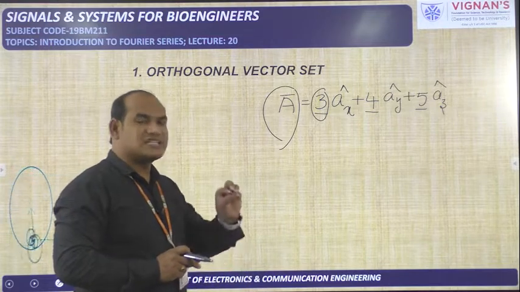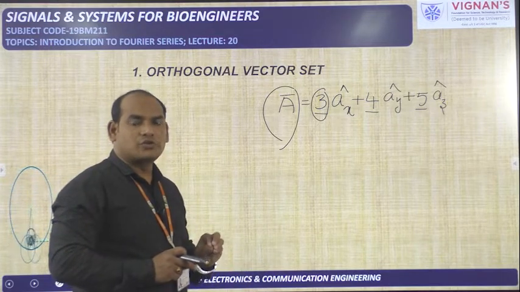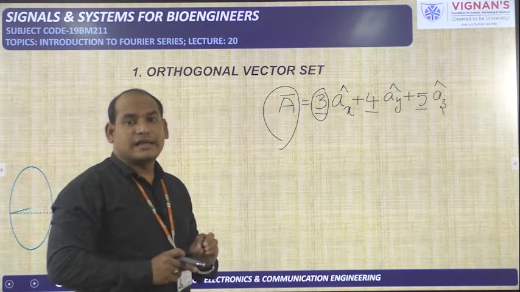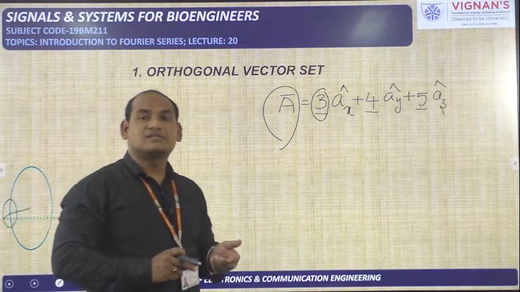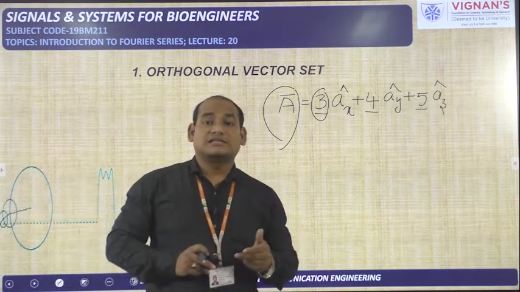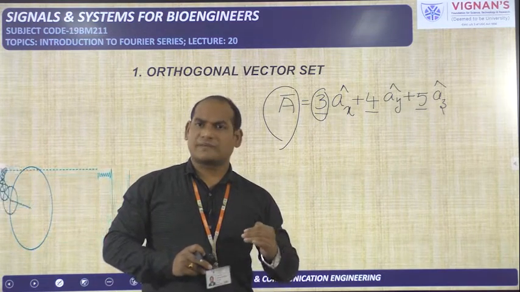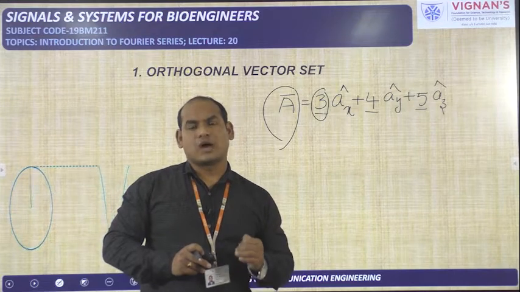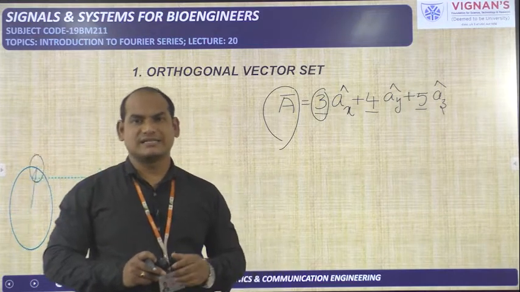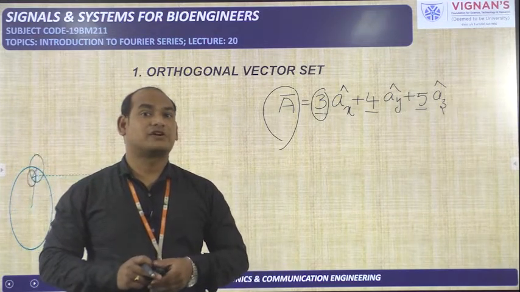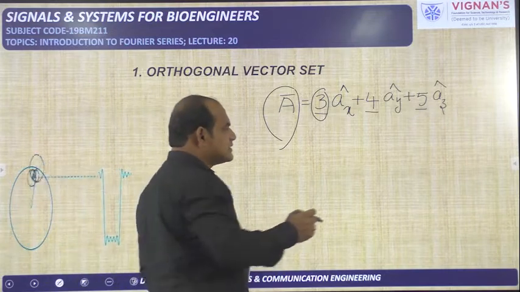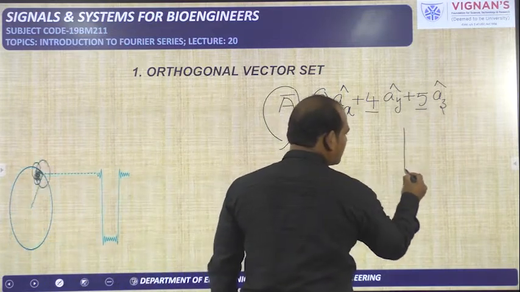In space, try to imagine this: can you draw a 4th axis which is perpendicular to the 3 perpendicular axes X, Y, Z? The X axis is perpendicular to Y and Z, the Y axis is perpendicular to X and Z, and the Z axis is perpendicular to X and Y. All these things we already know.